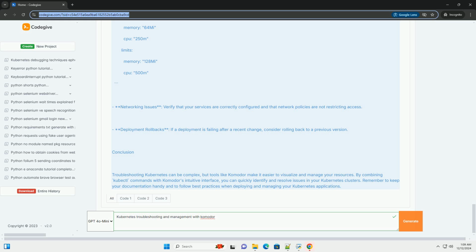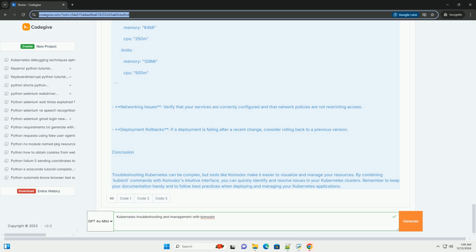3. Explore the history. One of the key features of Komodor is its ability to show the history of changes and incidents. You can click on a pod or deployment to view its history, including deployments, rollbacks, and configuration changes. 4. View resource details. Click on a problematic pod to view its details, including logs, events, and metrics. This information is aggregated in a user-friendly interface.